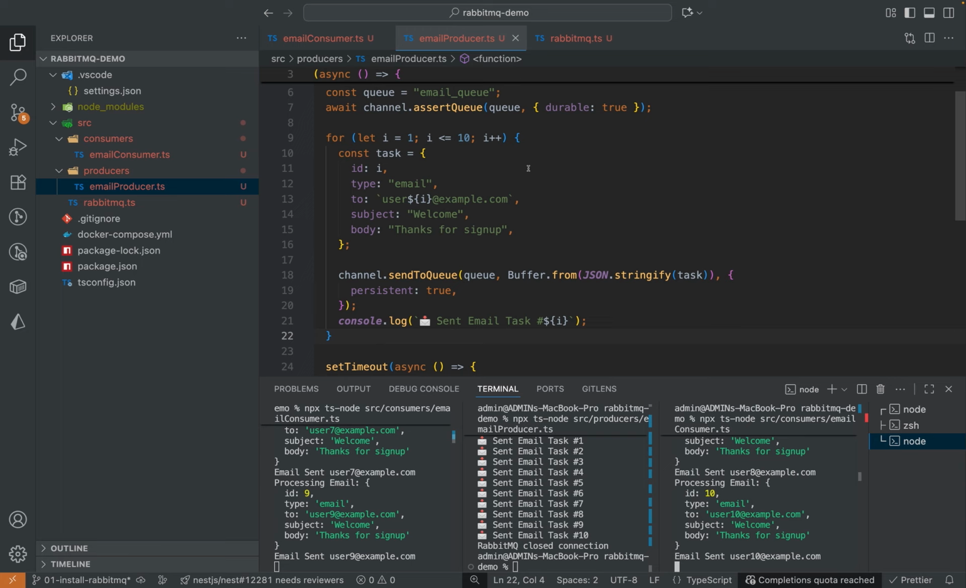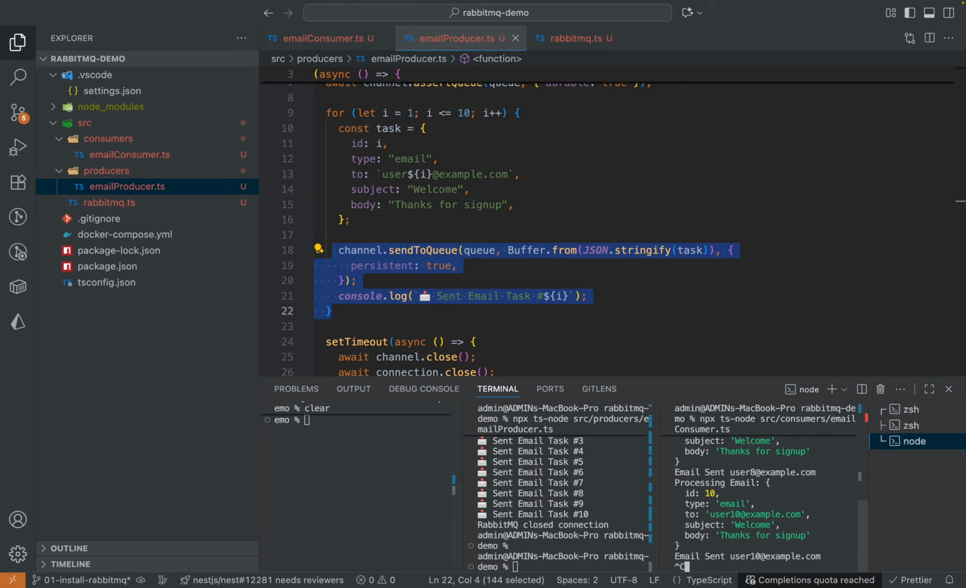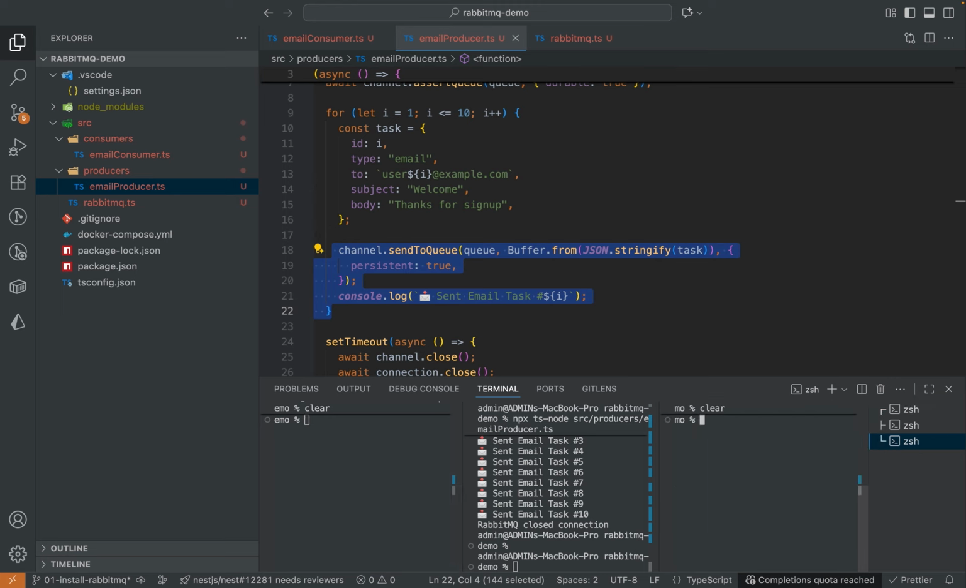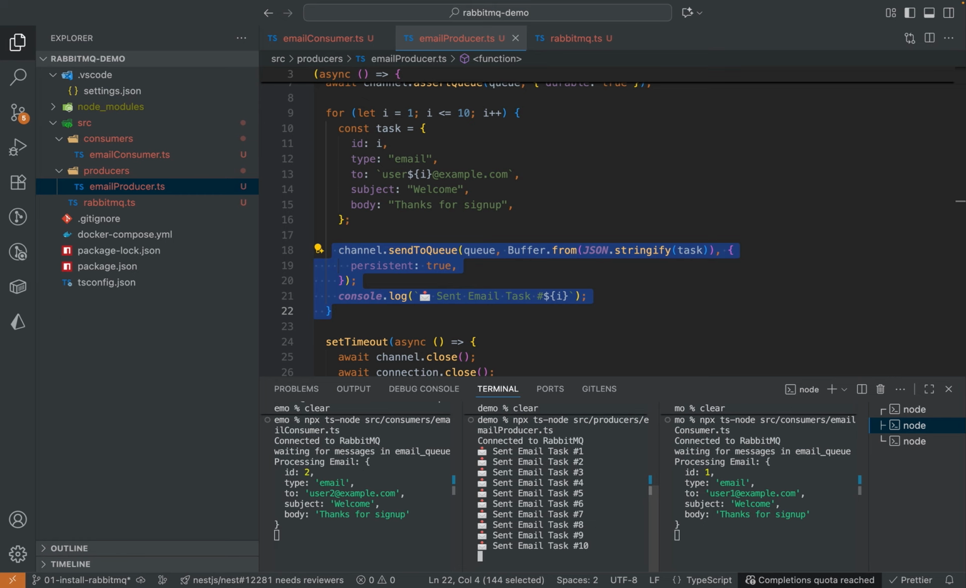We were getting the message in only one consumer because we are sending a single message. If we send an array, I want you to create the array and add the tasks with the ID, type, to, subject, body, and wrap them inside the array. Channel.sendToQueue, this should be the same. Let's clear everything. First start the consumers. Consumers are running. Now I'm gonna send the messages from the producer.